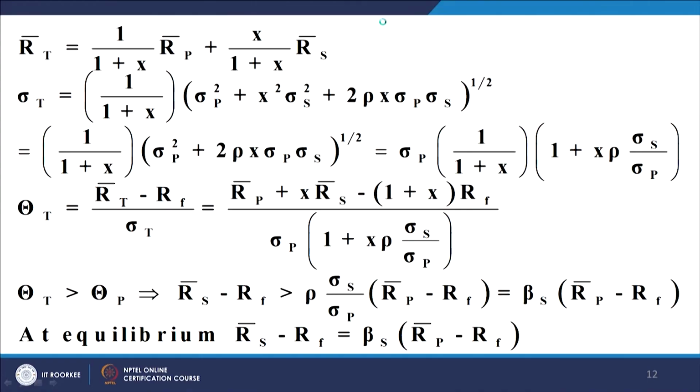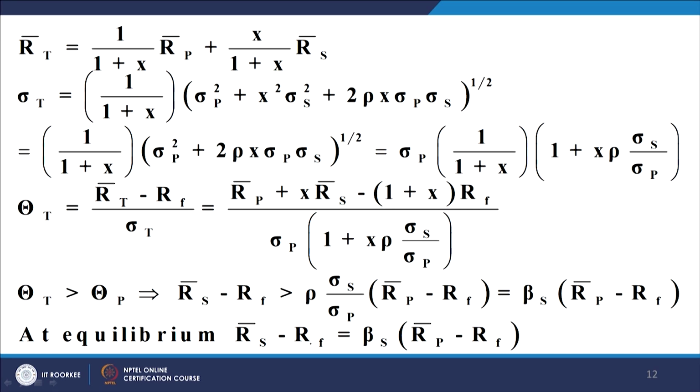Now, when we maximize the Sharpe ratio, keeping in view the Markowitz conditions, we found that we can add a security to an existing portfolio so long as this particular condition holds.